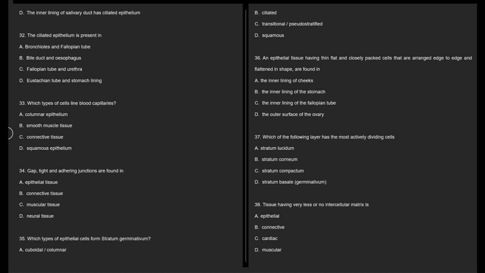32. The ciliated epithelium is present in A. Bronchioles and fallopian tube, B. Bile duct and esophagus, C. Fallopian tube and urethra, D. Eustachian tube and stomach lining.